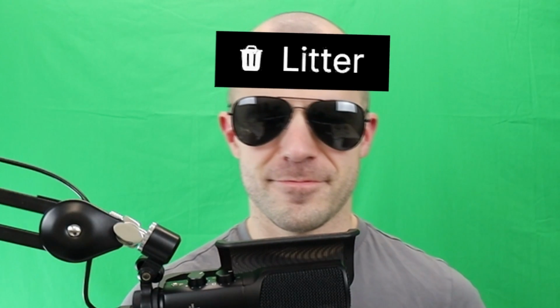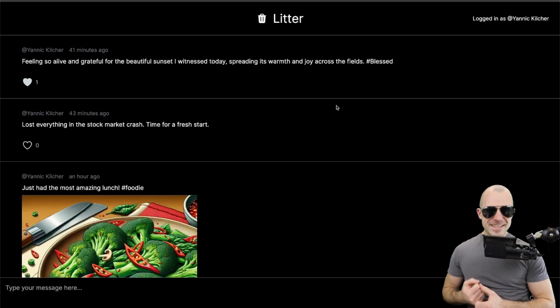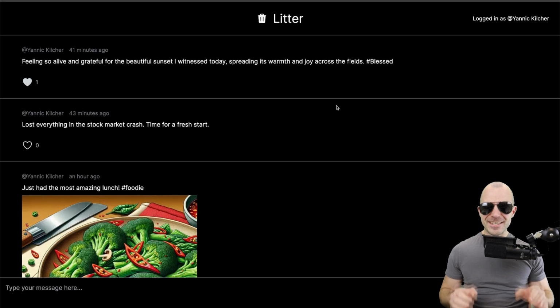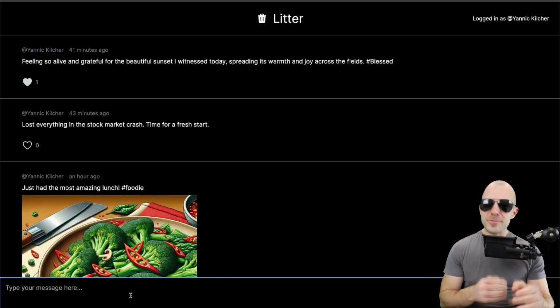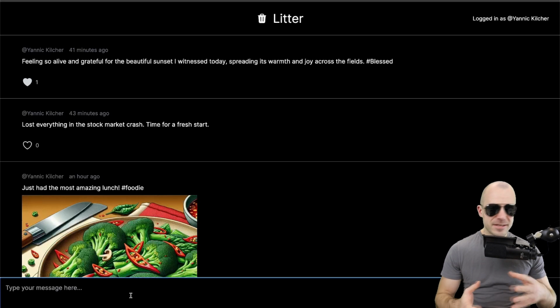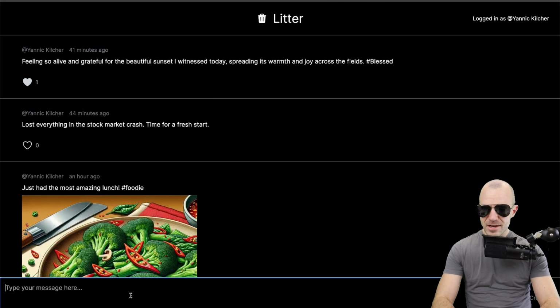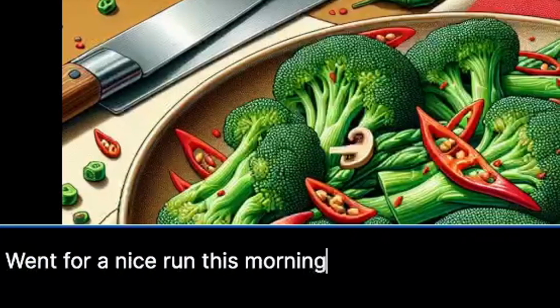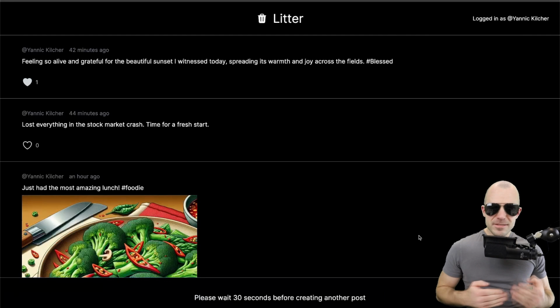Litter. So what do I actually mean by this? This is an actual functioning website, and I'll tell you where to find it later, but the clue about it is this. I enter some post here. I can use text and/or images, so let's use some text. Went for a nice run this morning. Okay, I post that. It's gonna take some time to process.